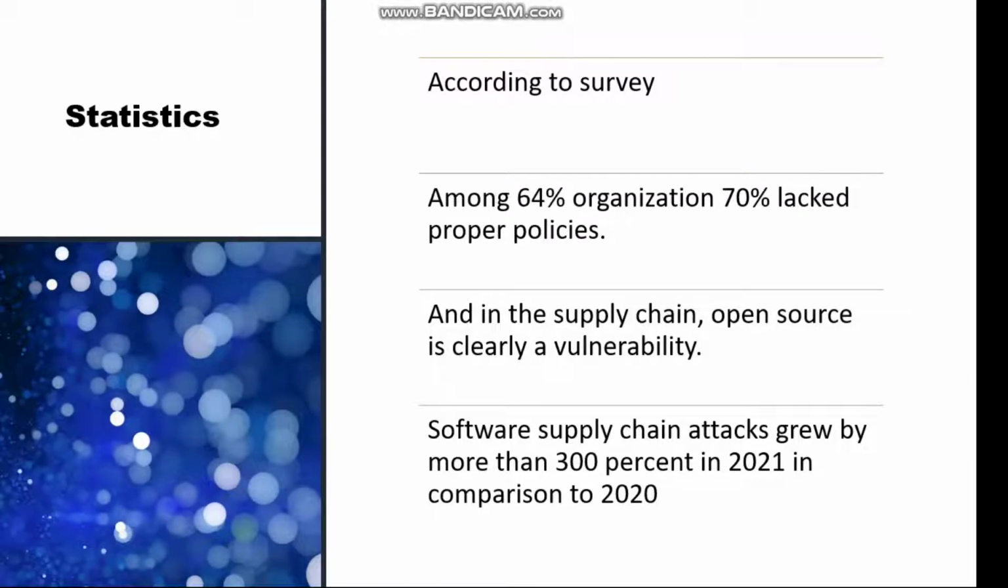Statistics. According to the survey, among 64% of the organizations, 70% lack proper policies, and the open source supply chain is clearly a vulnerability. Software supply chain attacks grew by more than 300% in 2021 in comparison to 2020.